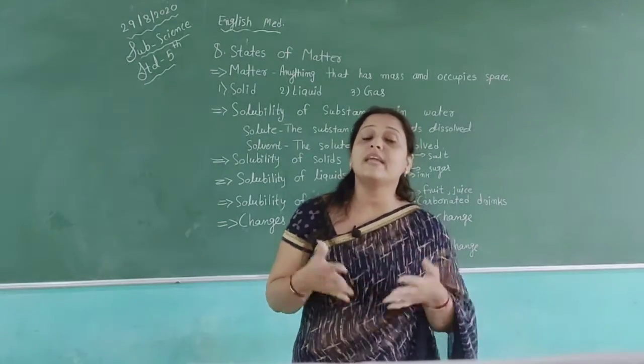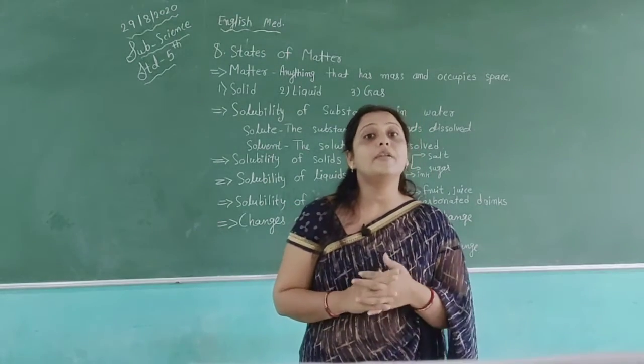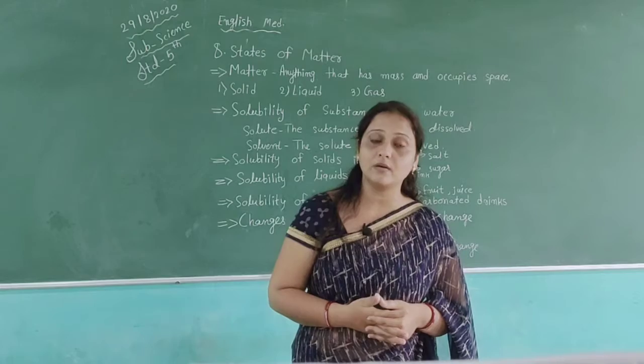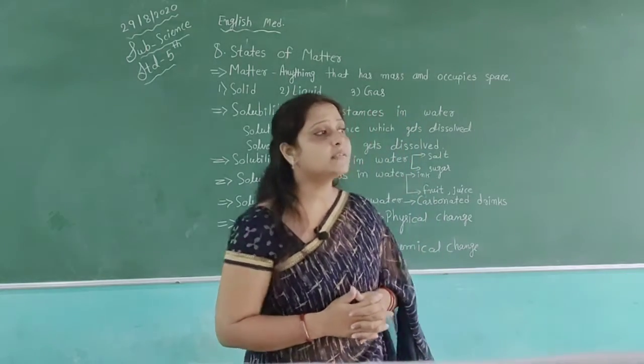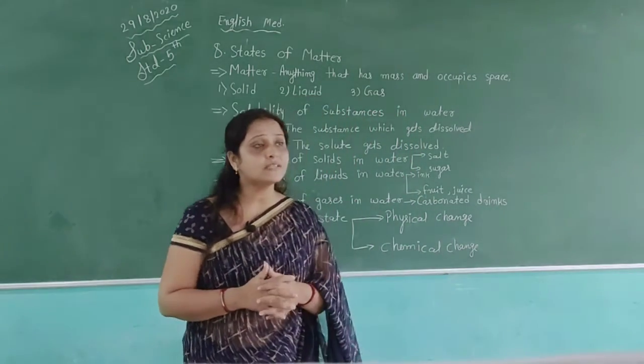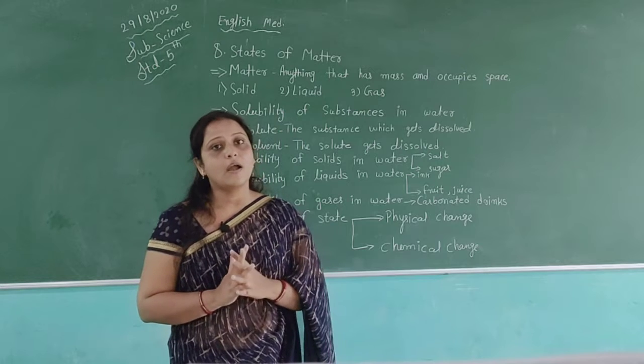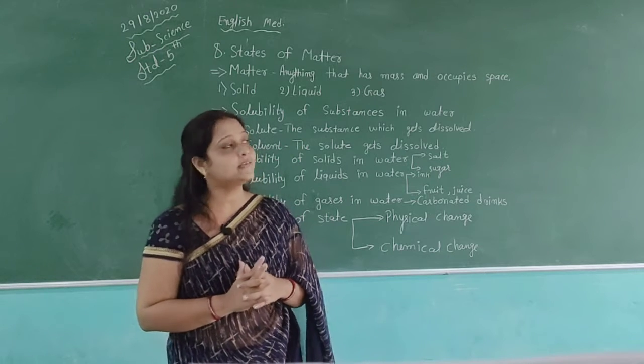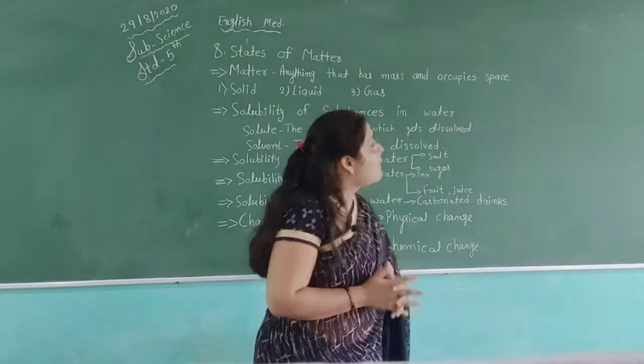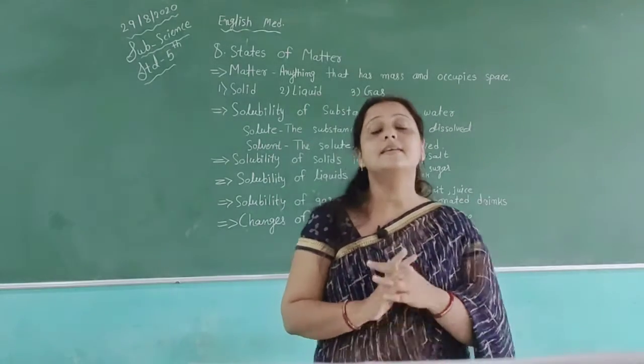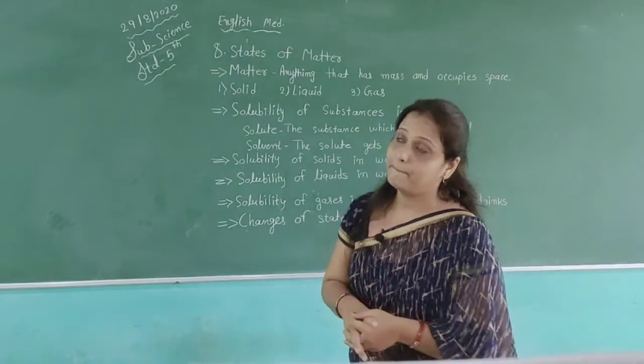Any thing which is useful to us for doing our work, if we keep it at any place, it occupies some space. Anything which has mass and occupies space is called matter.